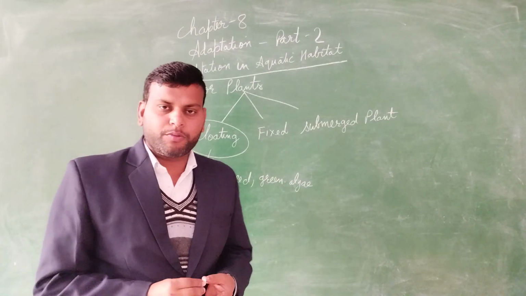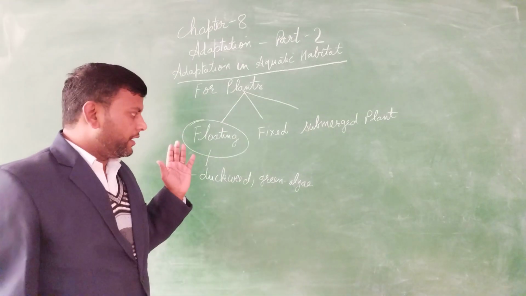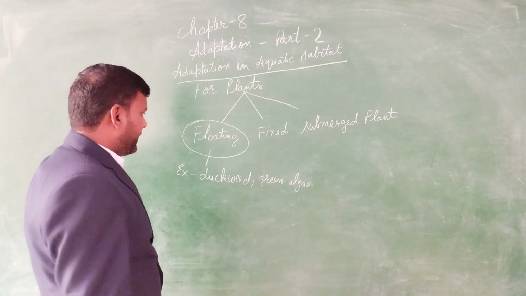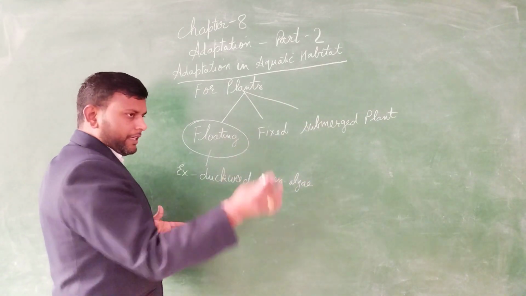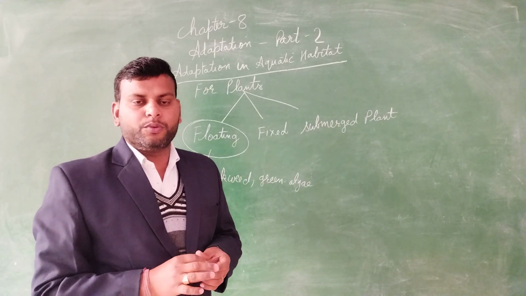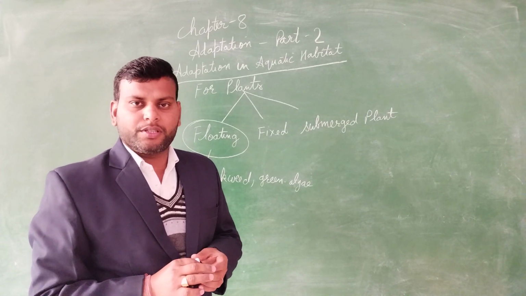What are the features shown by them? They have flat floating leaves to collect the maximum sunlight. As you know, plants have leaves, and with the help of the leaf they are able to make their food. Sunlight is compulsory, as we know already about the photosynthesis process.